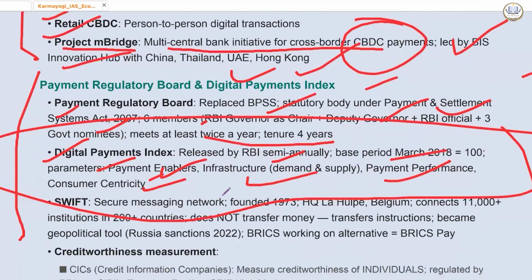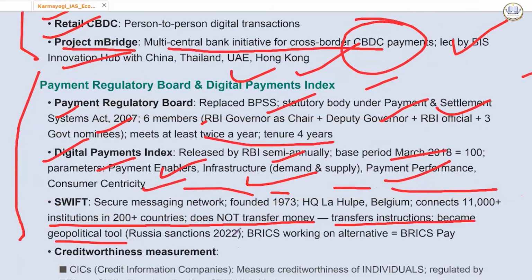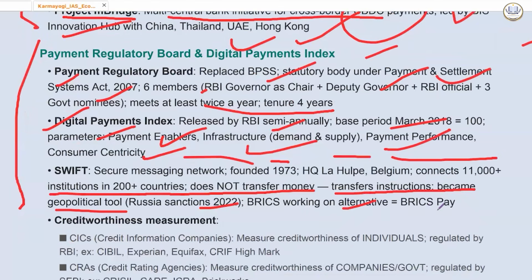अब ये SWIFT है. That is Secure Messaging Network, founded in 1973. Headquarters is La Hulpe, Belgium, connects 11,000 plus institutions in 200 plus countries, does not transfer money, is simply a messaging network है. Transfer instructions became a geopolitical tool in Russia's sanctions in 2022. BRICS is working on an alternative, that is BRICS Pay.